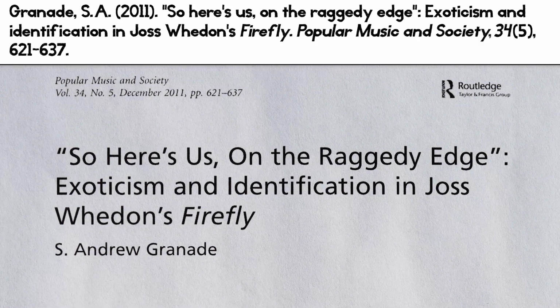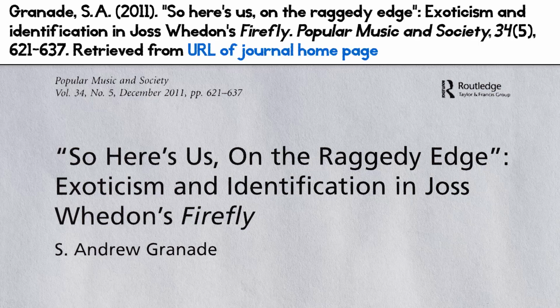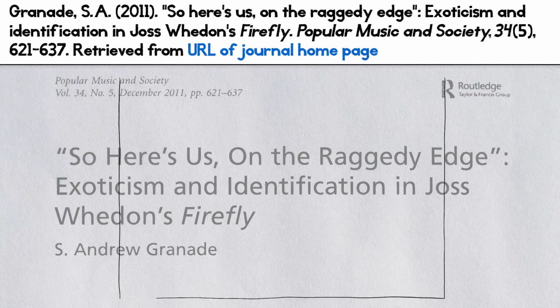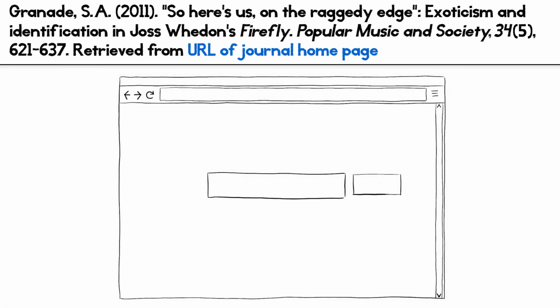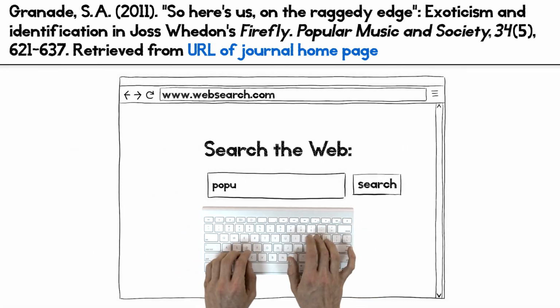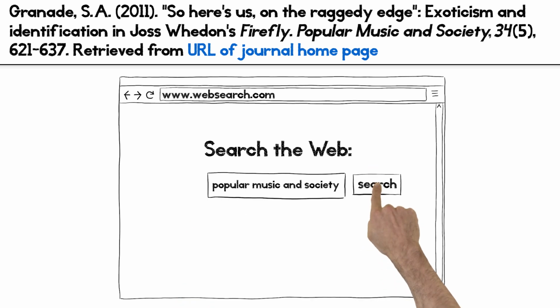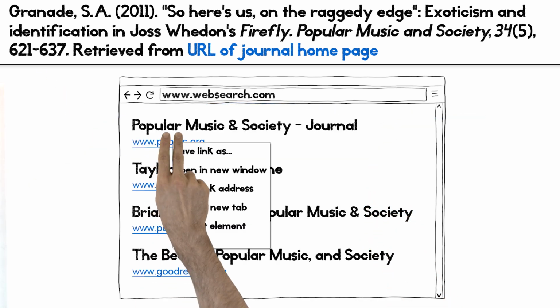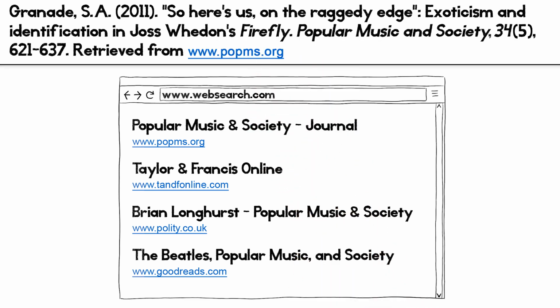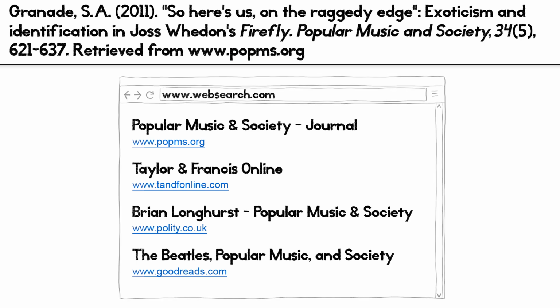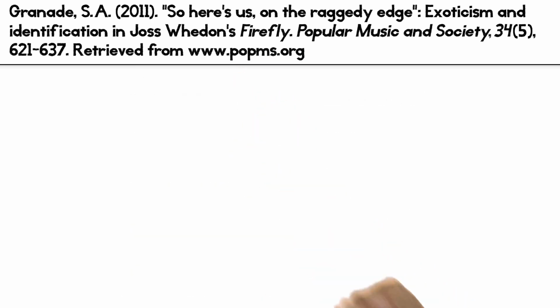If you don't have a DOI, APA asks you to insert the words retrieved from followed by the URL of the journal homepage, which probably won't be listed on your article because that's not where you found it. Here's how you do this. Search the web using the journal's title and locate the URL for its homepage. The URL should be short and not full of gobbledygook. Copy that into the citation, like so. Then format it so the typeface matches everything else and the URL isn't blue or underlined. It should look like this, and if it doesn't, it's wrong.